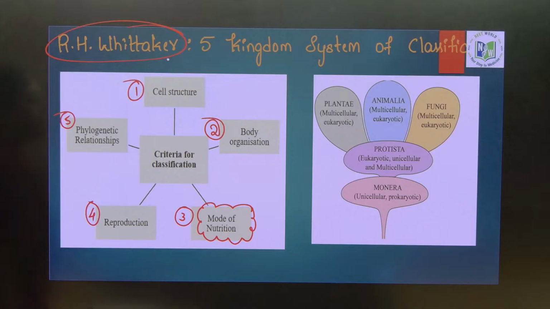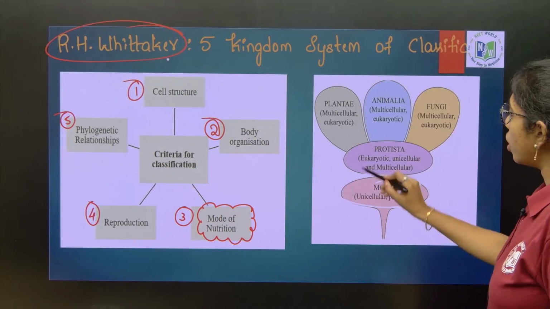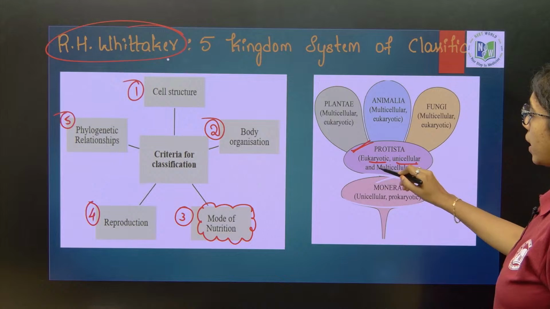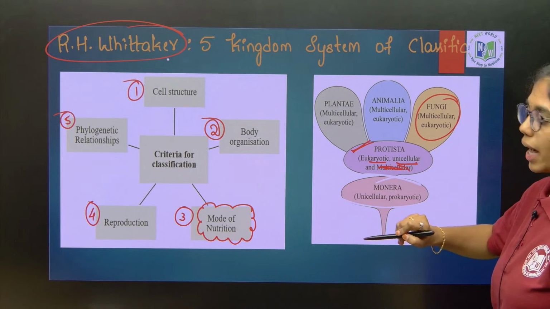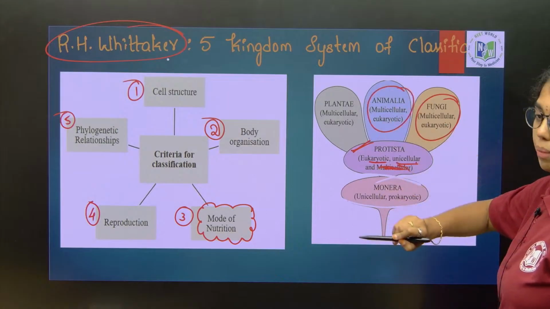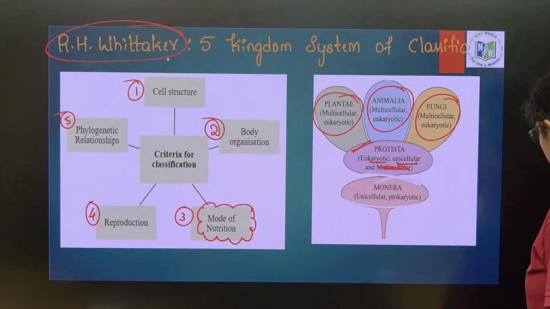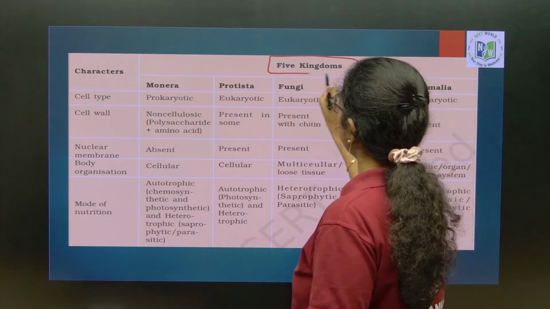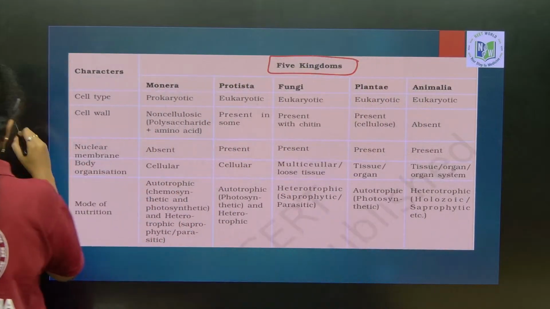Clear, right? Now you see Monera, which includes unicellular prokaryotes. Protista includes eukaryotic unicellular organisms, unicellular eukaryotes. Next, fungi, multicellular eukaryotes. Animalia, multicellular eukaryotes. Plantae, multicellular eukaryotes. Next, five kingdom system of classification. So here five kingdom system of classification includes cell structure.